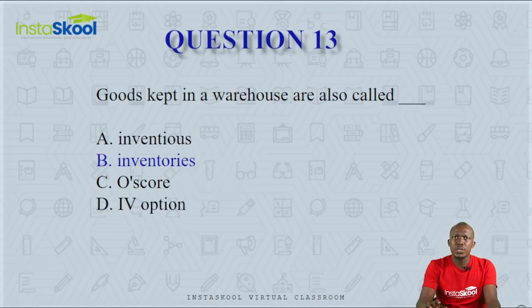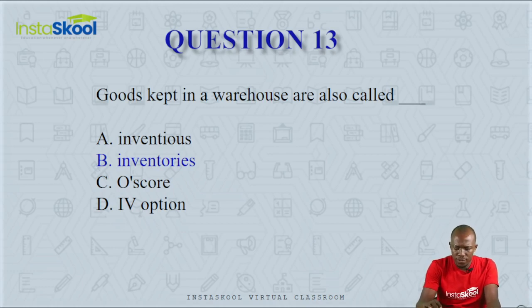Question number 14. Goods kept in a warehouse are also called dash: inventures, inventories, O-score, and IV options. The goods that you keep in your warehouse for the purpose of selling, that is, the items that you sell that are stored in the warehouse, are called inventories. So the correct answer is option B.